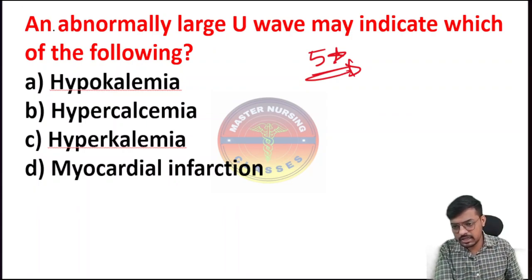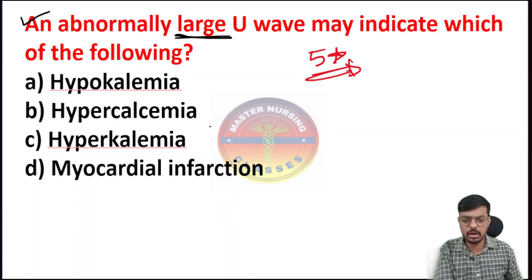Yes. Here is the next question: an abnormally large U wave, so we can say a prominent U wave, may indicate which of the following? Option A, hypokalemia. Option B, hypercalcemia. Option C, hyperkalemia. And option D, myocardial infarction.